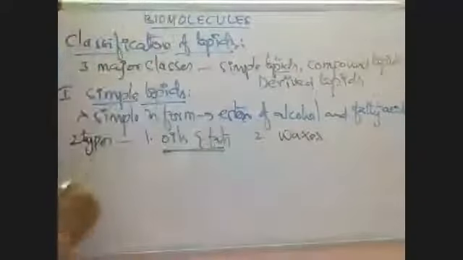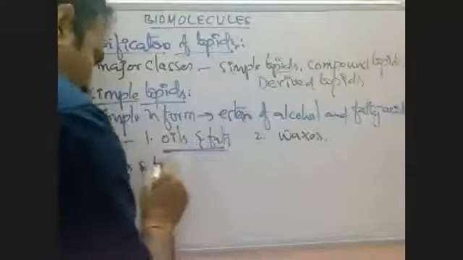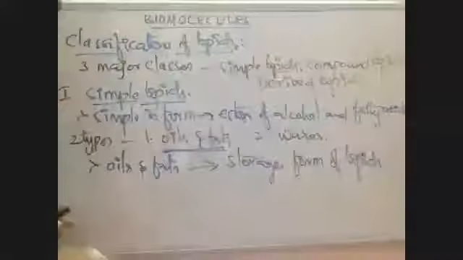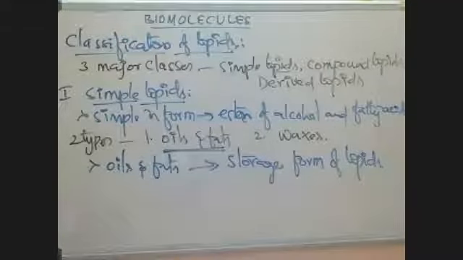Coming to oils and fats, these are the storage form of lipids. Normally, oils are produced by plants and fats are produced by animals.